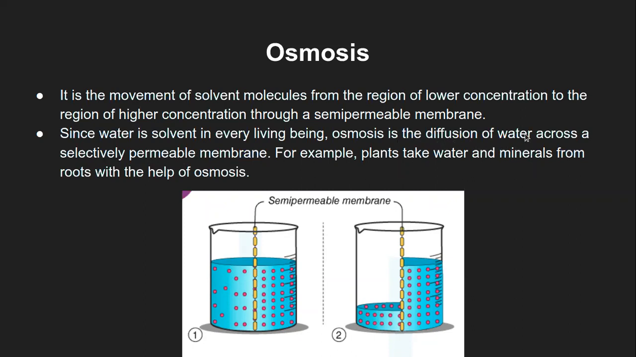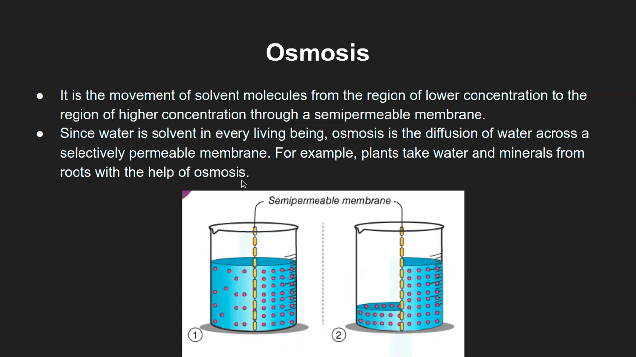And that is the diffusion of water, but not of the solute. So in osmosis, solute does not move at all. Only the solvent is moving across the membrane, and this membrane is a selectively permeable membrane. For example, plants take water and minerals from the roots with the help of osmosis.